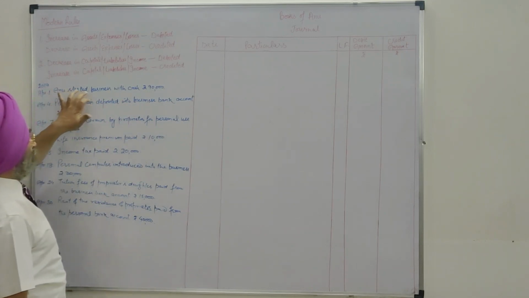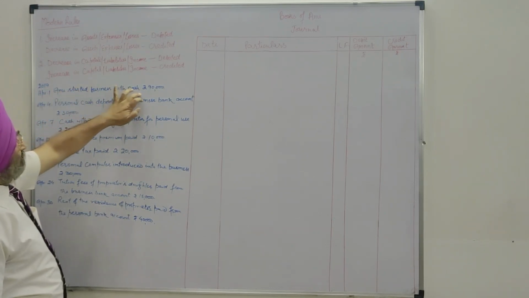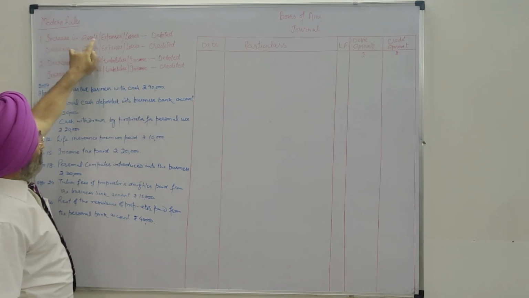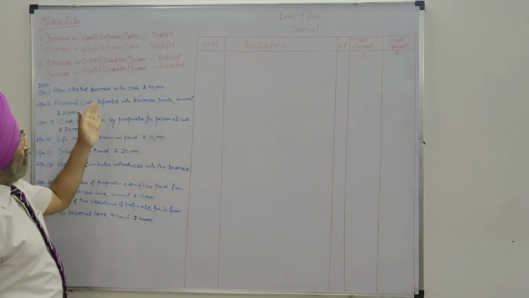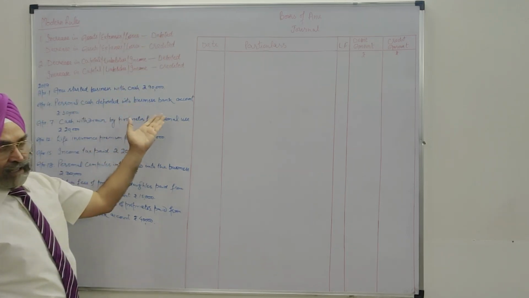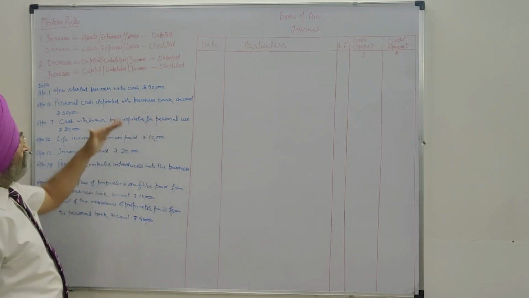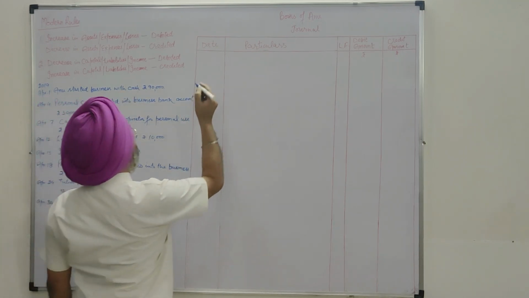Anu started business with cash. Increase in asset, expenses or losses is to be debited. Because Anu has started business with cash, cash is coming into the business, hence there is an increase in asset, increase in cash.